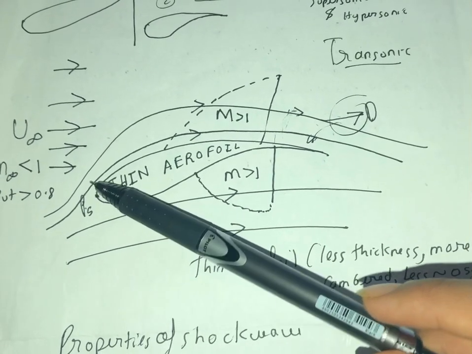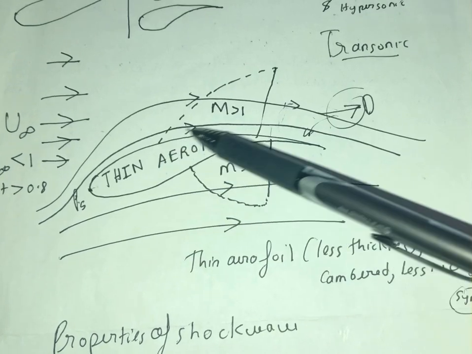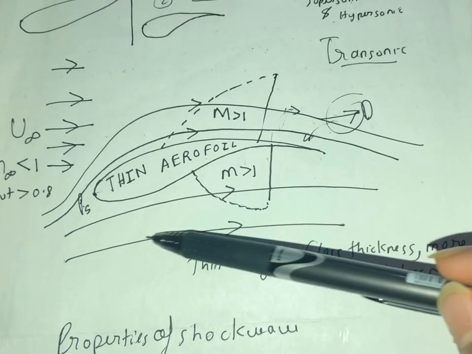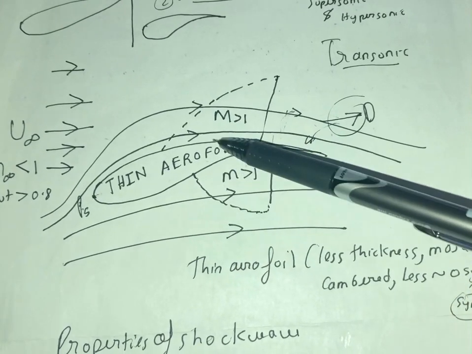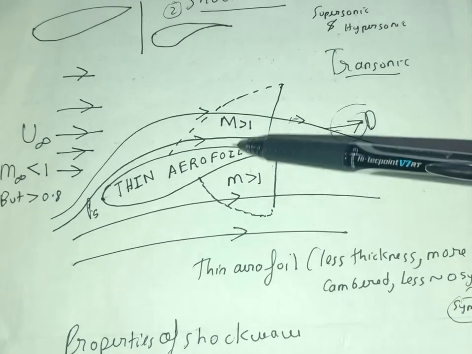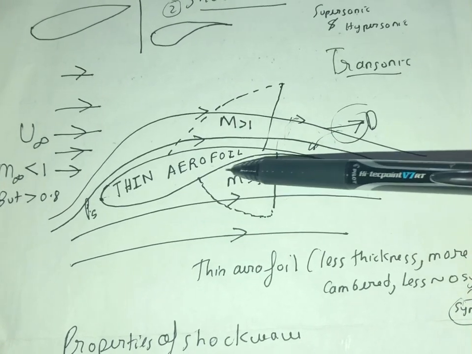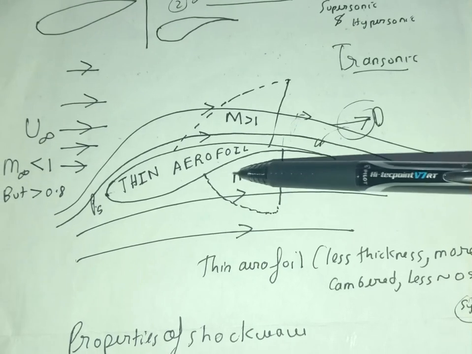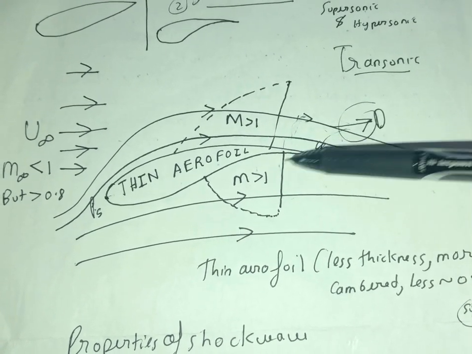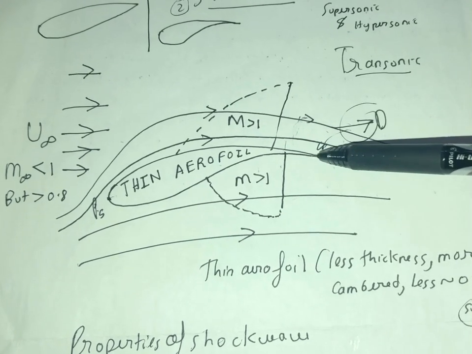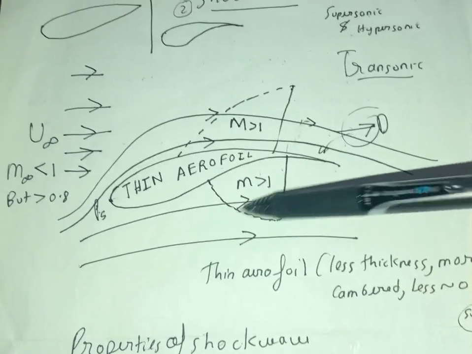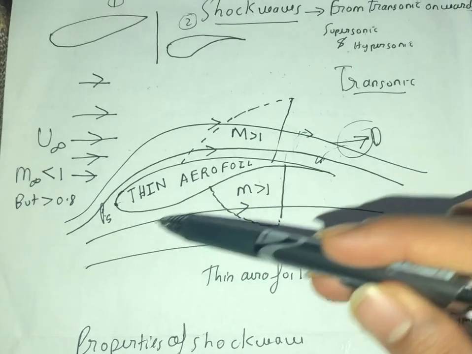But when the consideration takes place over the slender body of this thin airfoil, why do I say thin airfoil? Because the thickness is very small compared to a thick airfoil, and this can be seen from the shape of this airfoil. The thickness reduces a lot at the rearward of the airfoil compared to the forward, that is the trailing edge and the leading edge.